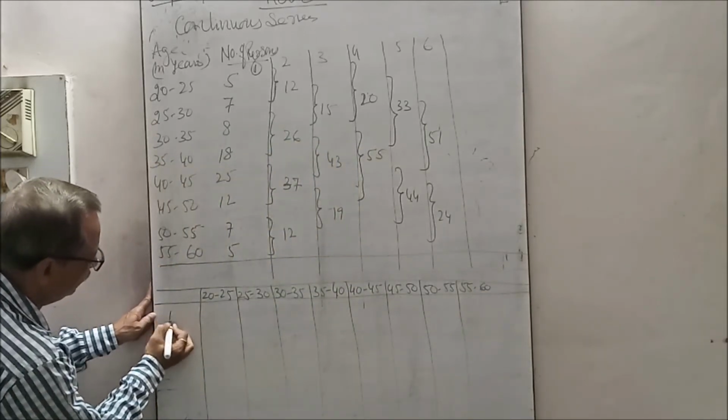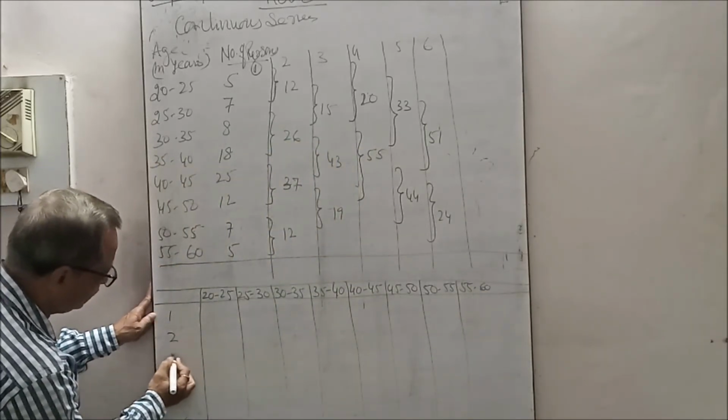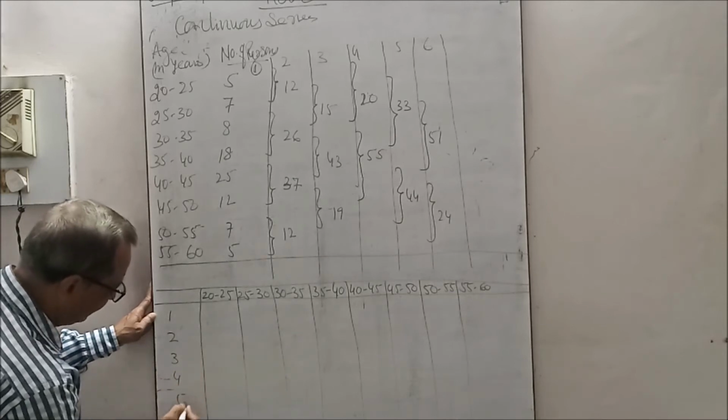These are columns number 1, 2, 3, 4, 5 and 6.